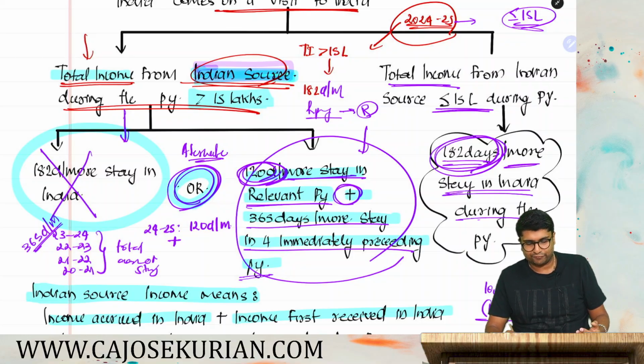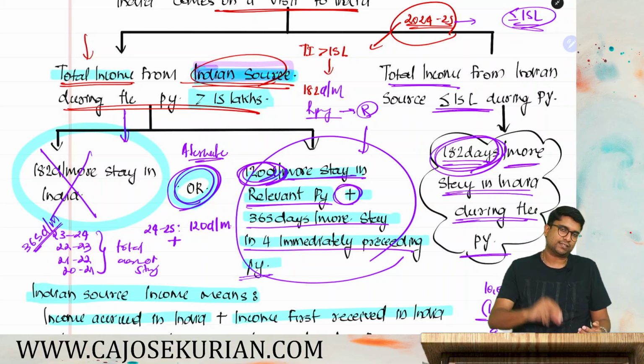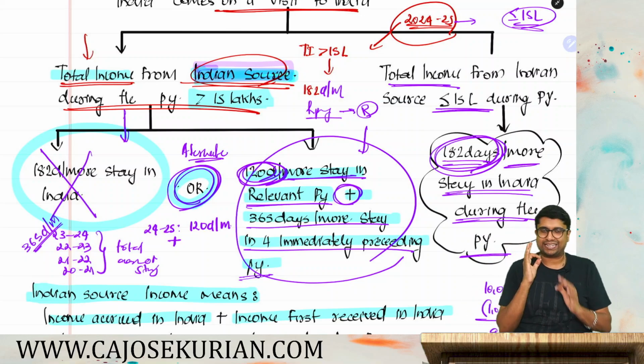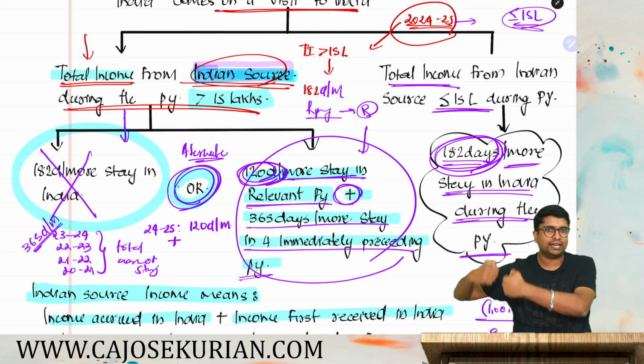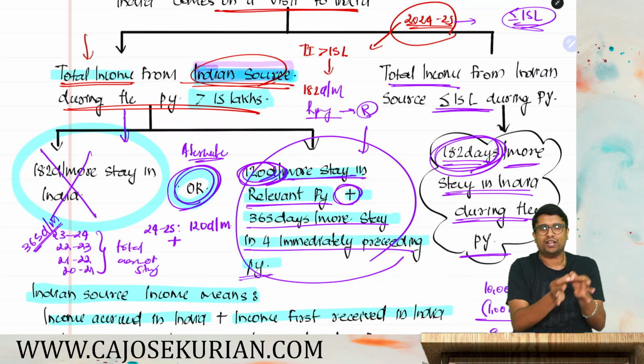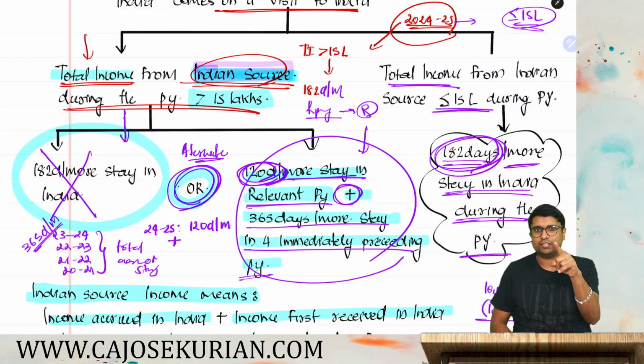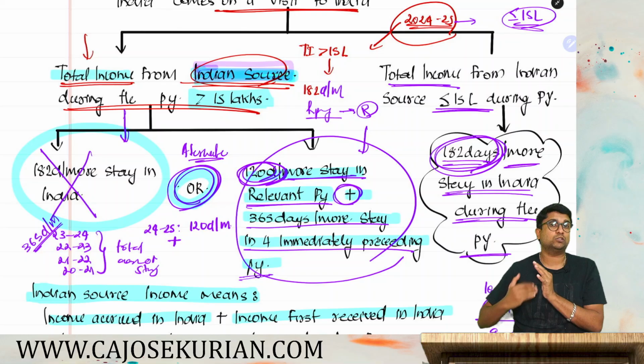That is more than sufficient to determine the residential status. So friends, pretty simple. Second category is Indian citizen or Indian origin residing outside India comes on a visit to India. First thing to check is whether his total income from Indian source is more than 15 lakh.